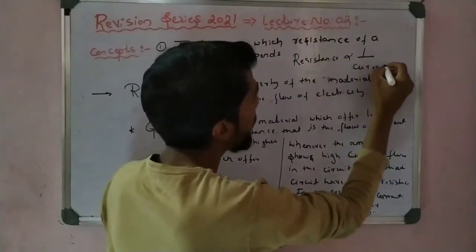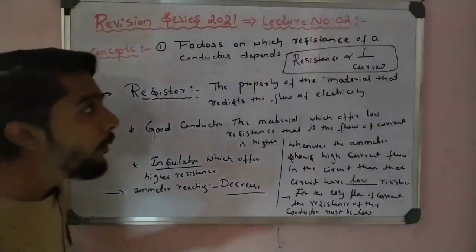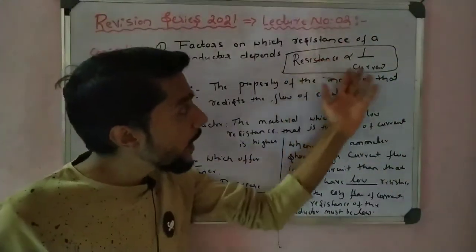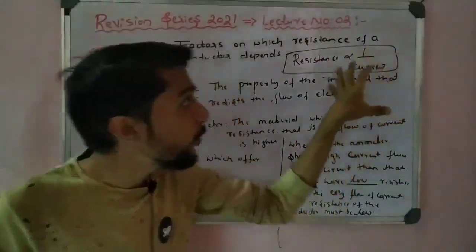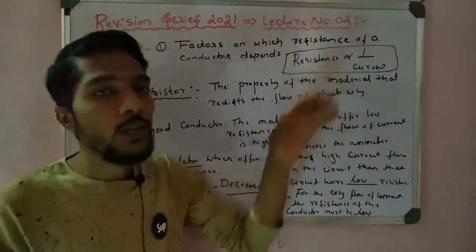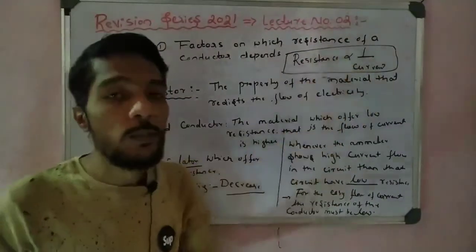You have to remember this, it is very important. Whenever the resistance is high, the current will be low, and whenever the resistance is low, the current will be high. This statement is not given in the NCERT, but from these sentences you get this relation: resistance is inversely proportional to the current.